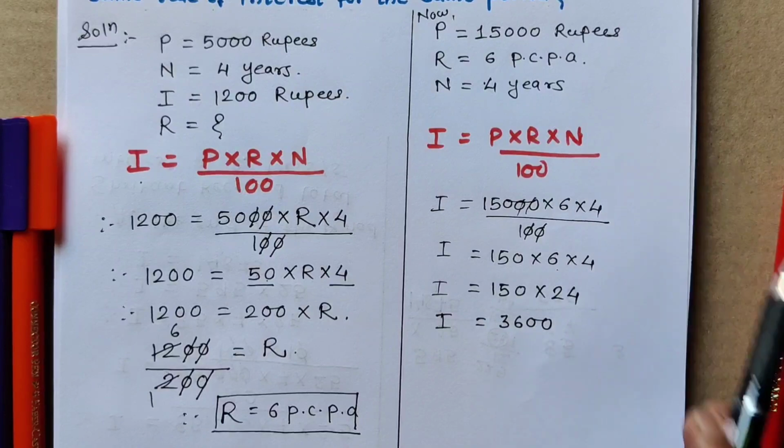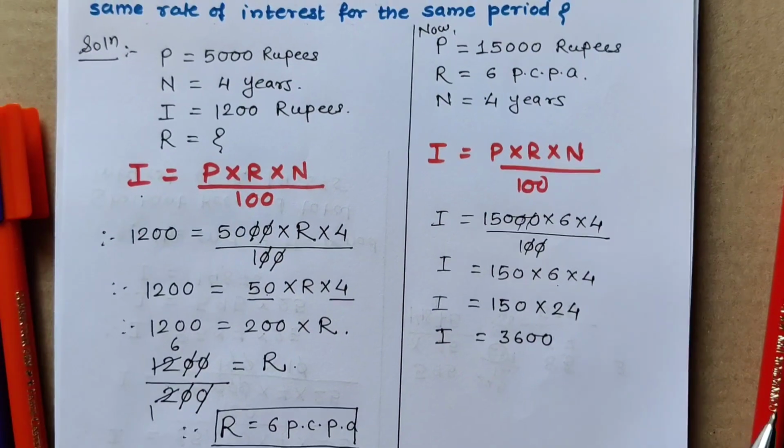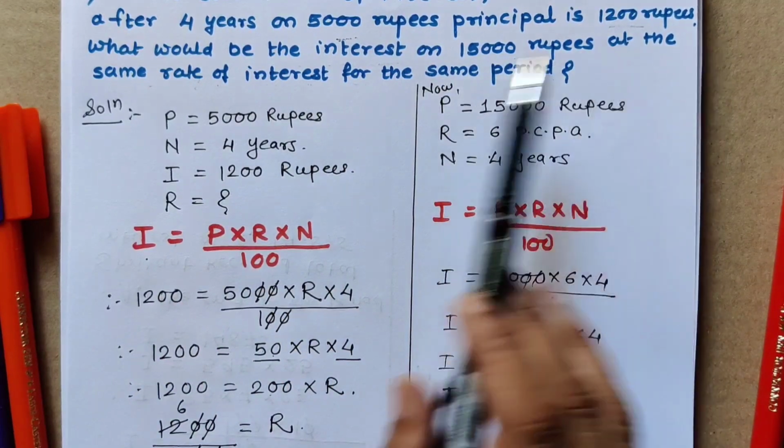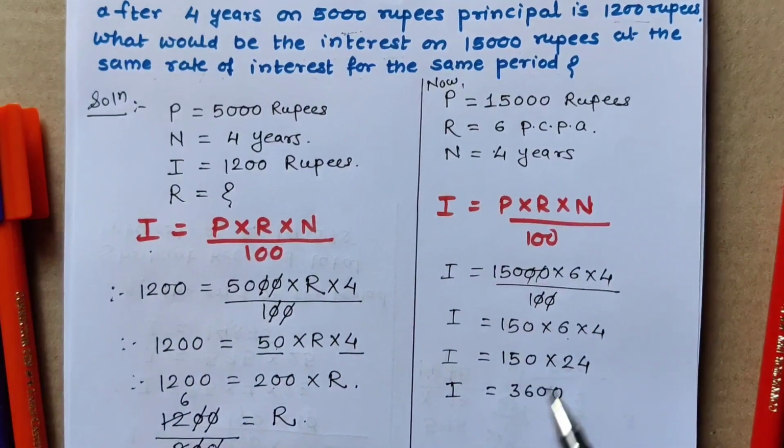So what is the answer statement we should write here? What would be the interest on 15,000 rupees at the same rate of interest for the same period?